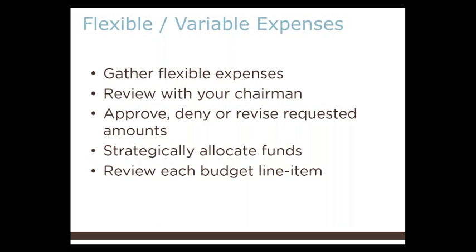Review each budget line item to ensure that each category and chairman request aligns with the chapter goals. For example, if the goal is to increase membership, then the rush budget should typically be higher than in previous years.